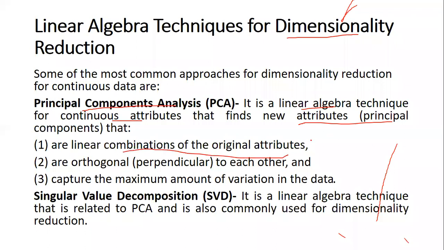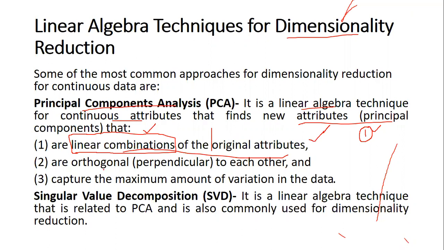Sometimes in dimensionality reduction, the old attributes are removed and new attributes are constructed. For example, 10 data items are removed, and from these 10, one new data item, which is a linear combination of all these different data items, is taken into consideration. So it reduces the dimensionality, and it does not leave the original attributes, because their linear combination is taken into one attribute. That is where principal component analysis is useful.